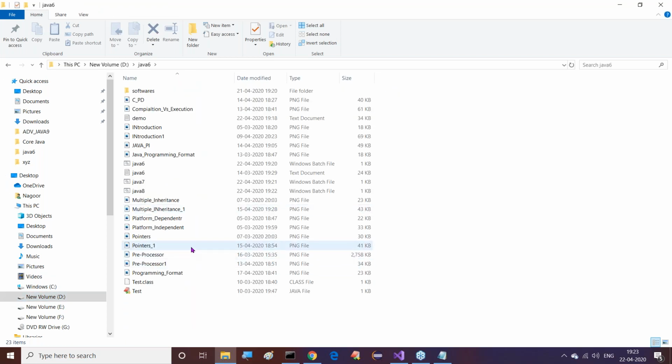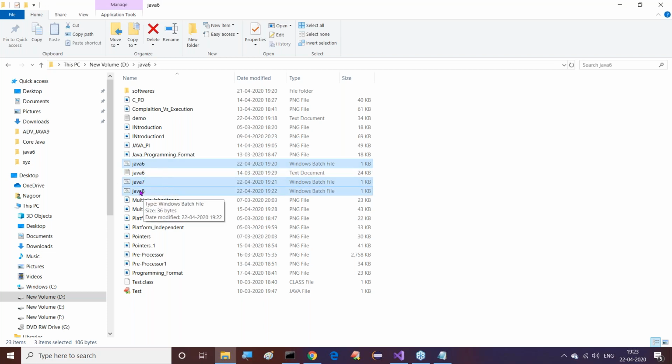Java 6 folder. Just observe this. I want to show those batch files. See this one. This is Java 6, this is Java 7, Java 8. These are batch files. This is one batch file, this is another batch file, this is another batch file. Observe this. Three batch files are provided. Windows batch file, Windows batch file, Windows batch file. That's it. You can understand it clearly. Then all three batch files are visible or not? Yes, they are created. Good.